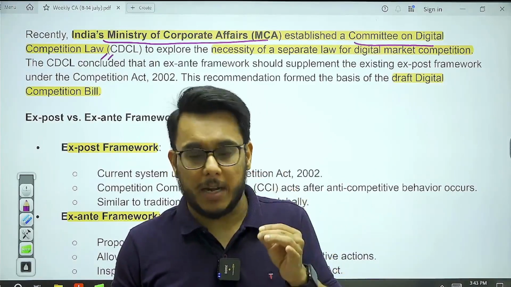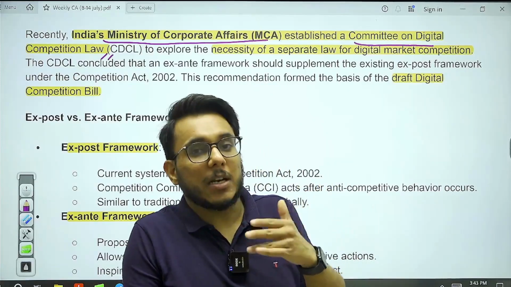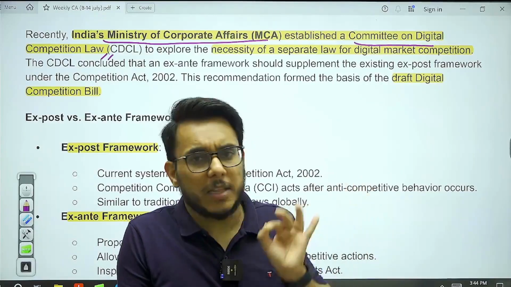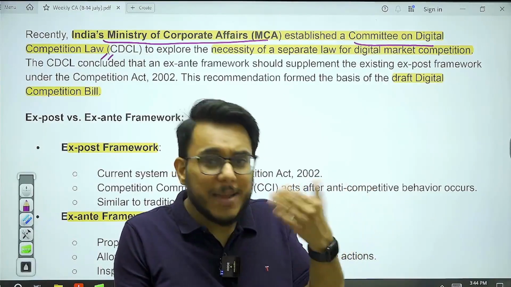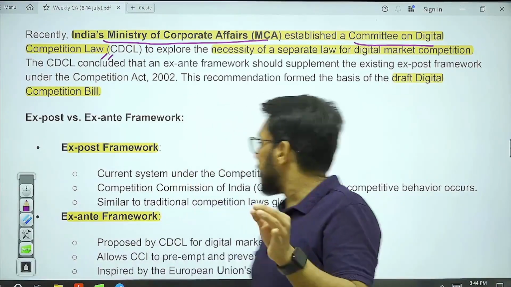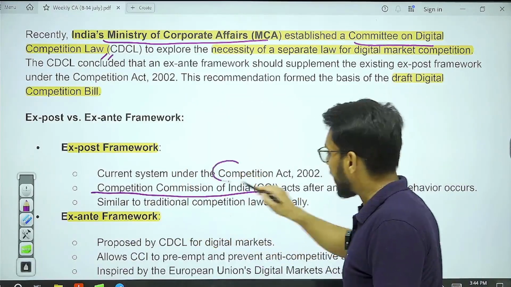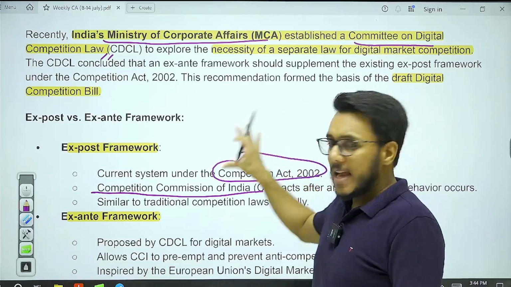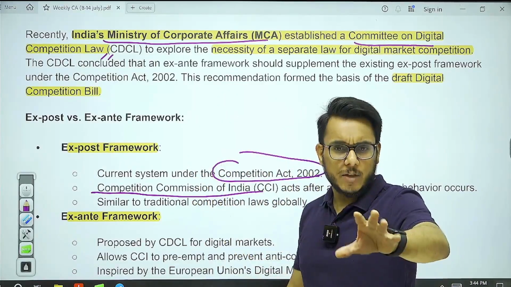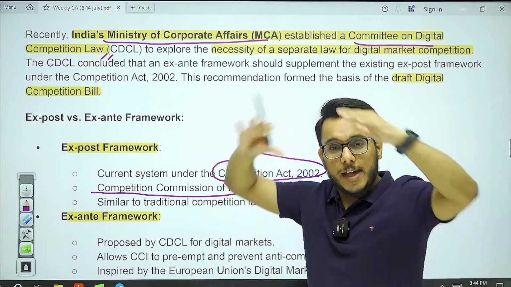Competition is good for the market, because if there is competition, there will be innovation. Companies will try to bring better and better products so that they can outbeat their competition. So competition is always good in the economy. Monopoly is bad. Monopoly makes companies lazy. And to ensure vibrant competition, we already have the Competition Commission of India and the Competition Act. It aims to ensure competition in the physical space, in brick and mortar businesses and those kinds of things. But today, the digital economy, digital entities, their clout and size are increasing.